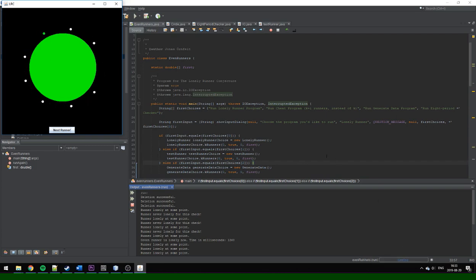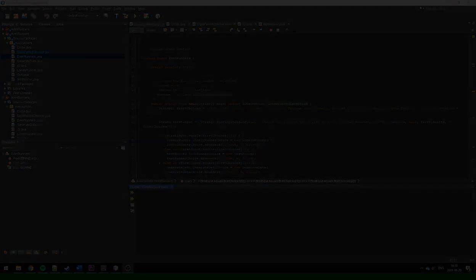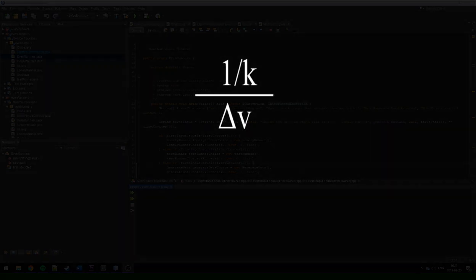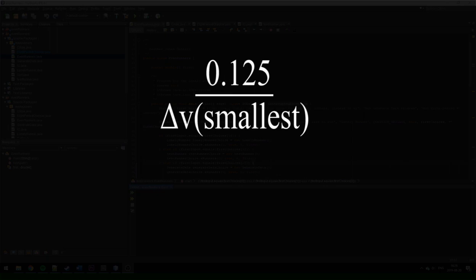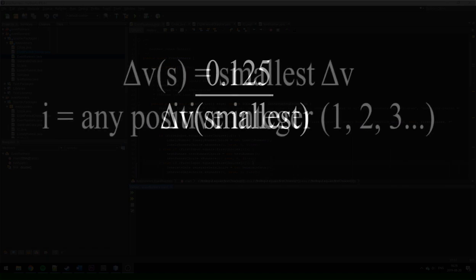So, now I will present my method of calculating and checking whether a certain runner is lonely at some point. Usually the first time t for a runner to be lonely can be found by taking 1 divided by k, or 0.125 in this case, where k equals 8, and dividing it by the smallest difference in velocities of the other runners. But then one can ask oneself, when is this not the case?